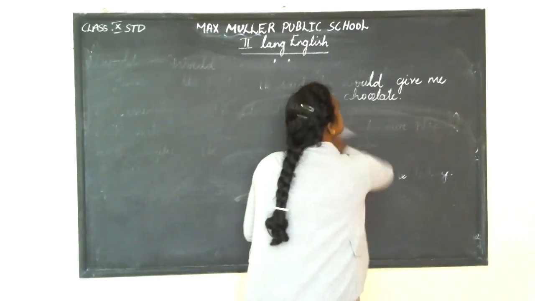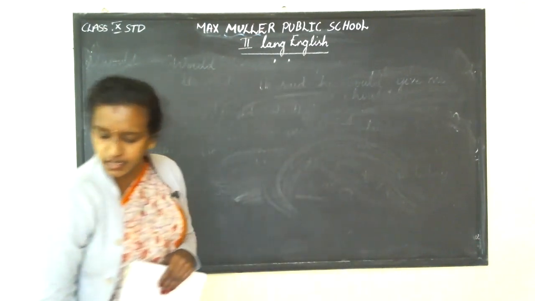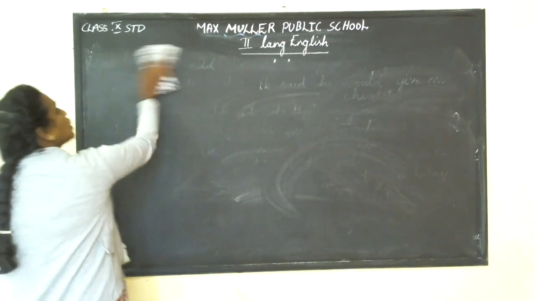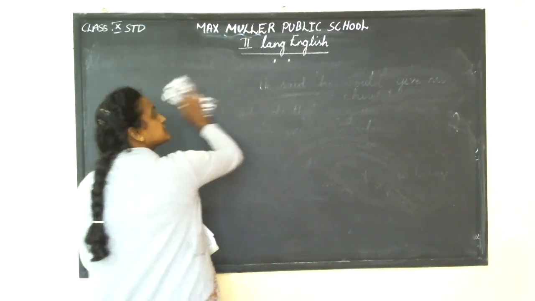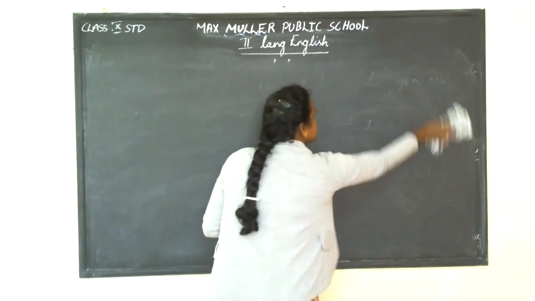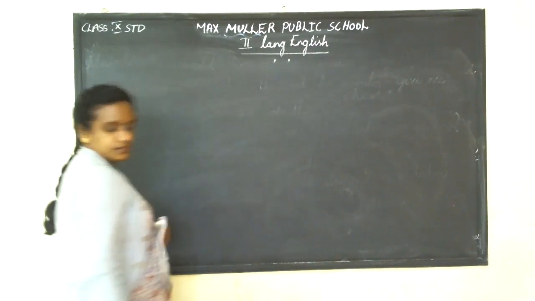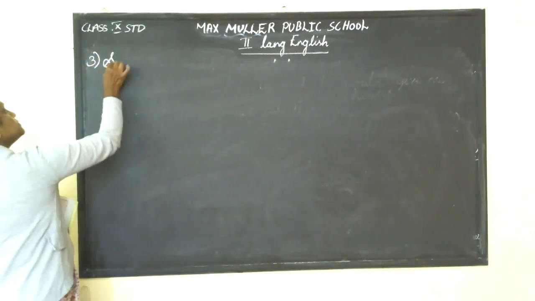So all this, why I am giving with example means you should understand what is all this grammatical part. When you are talking, all these grammatical mistakes should be avoided. That's the reason I am giving each and every instance with examples also. Got it? So next, let's move on to shall.